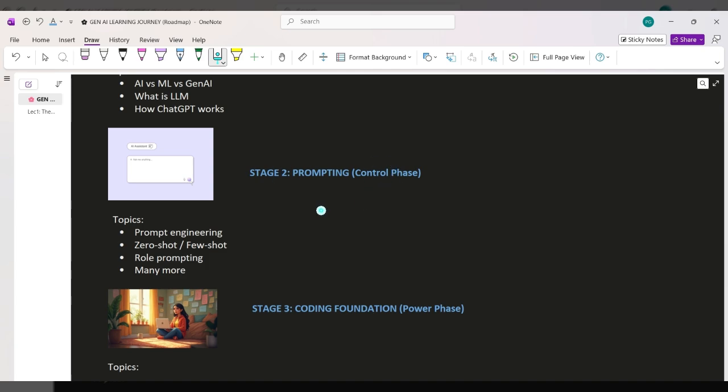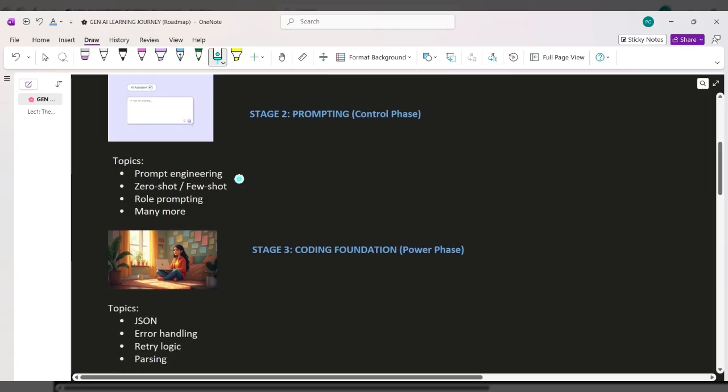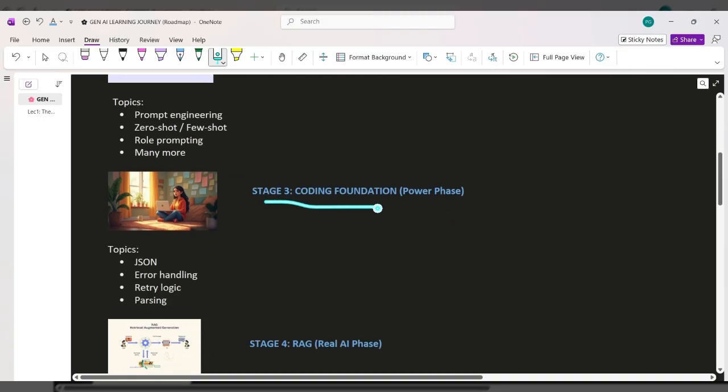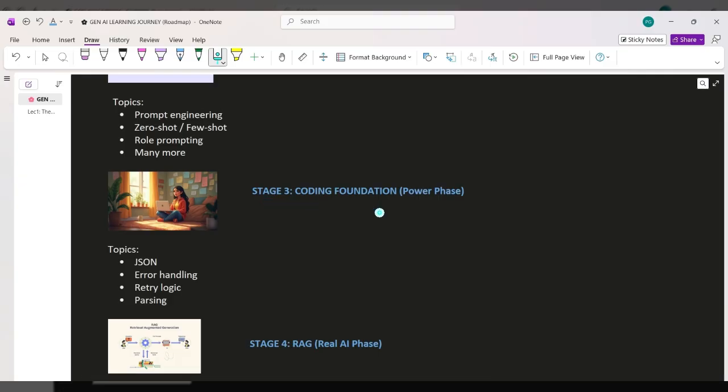Because let's be honest, we have the same AIs but different prompts, and we can see generally different outputs. So prompting is very important. Here we will learn how to get better results without writing complex code. Then we will understand how to code it, where most of the beginners struggle and fear. If you skip this, your AI apps will break.